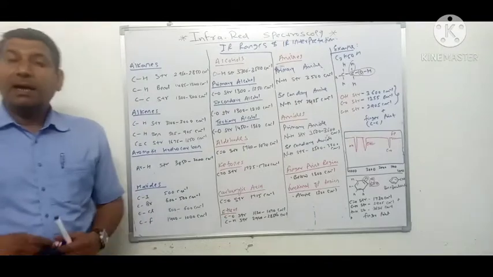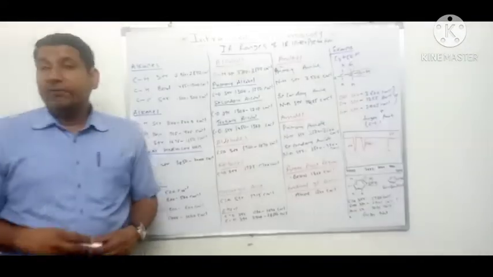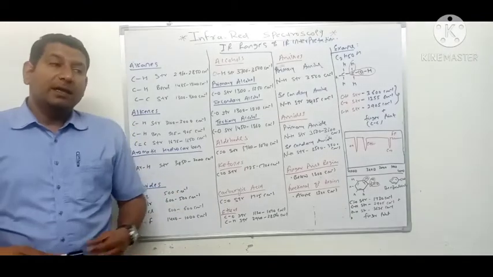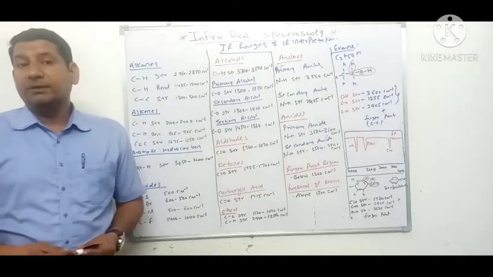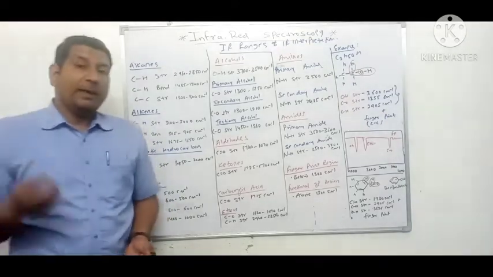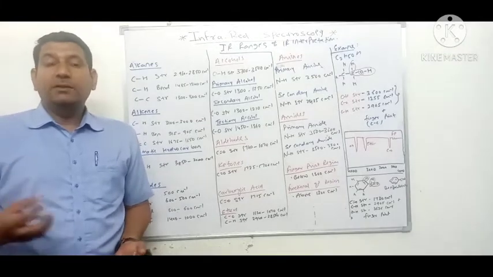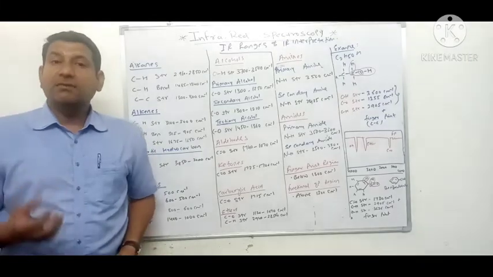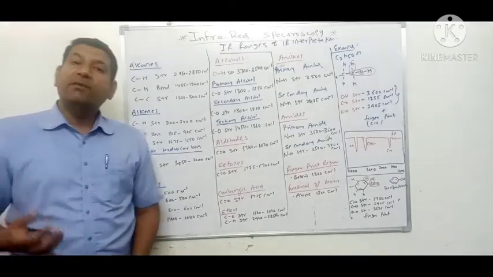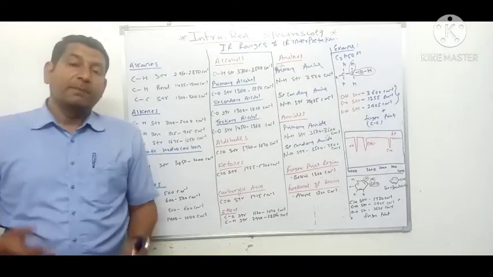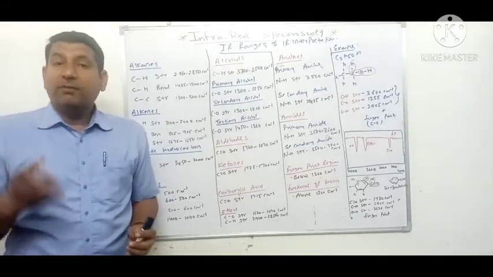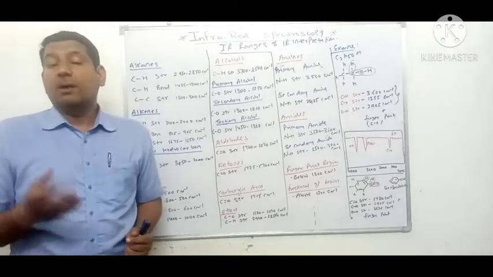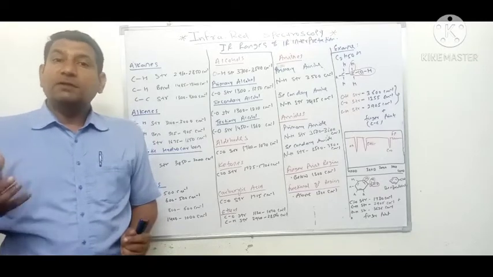So what do we mean by IR ranges? As we discussed in our previous videos, in the principles of IR spectroscopy, there are different types of molecular vibration. That means when any molecule absorbs IR radiation, it starts vibrating, and due to vibration there are stretching and bending vibrations. Stretching vibrations are symmetrical and asymmetrical. Bending vibrations are scissoring, rocking, wagging and twisting. So on the basis of their wave number, that is the value of their energies, we can interpret which molecular arrangement a compound has.